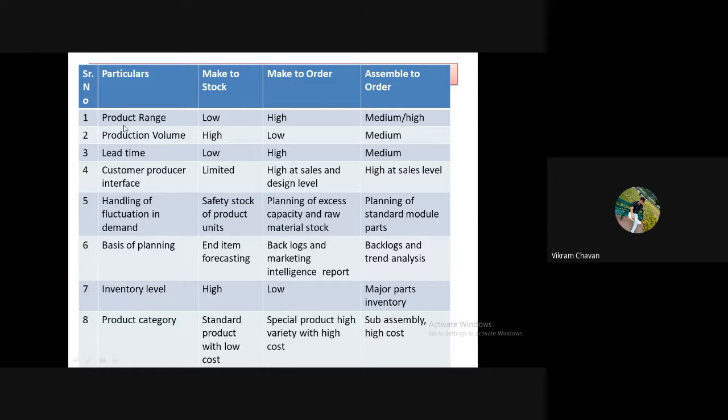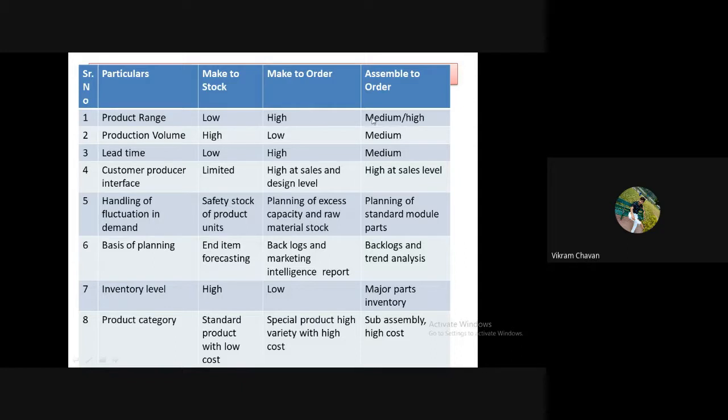So the first one is product range. Okay, make to stock. In make to stock production, the products are standardized, so there is a low range or low variety with make to stock production. Okay, in make to order production, there is no standardization, as the products are manufactured on the basis of customer requirement. So in make to order production, product range is very high.